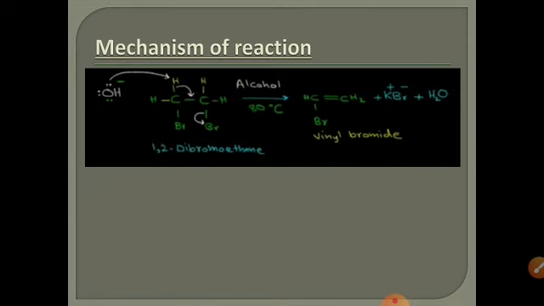Mechanism of the reaction. We have a vicinal dihalide, 1,2-dibromoethane. The OH comes from the base that we used, KOH, potassium hydroxide. The OH takes up the proton and is converted into water, and the double bond is formed in that position.